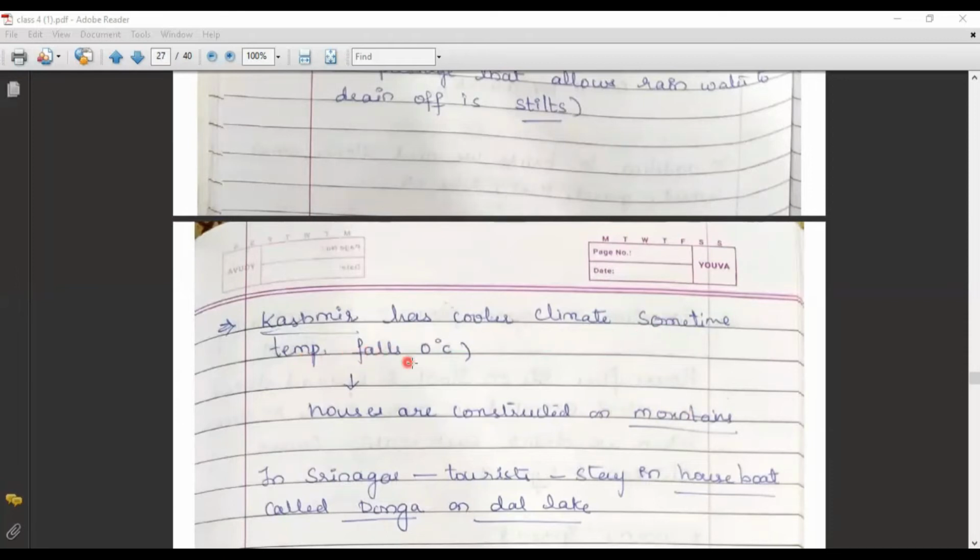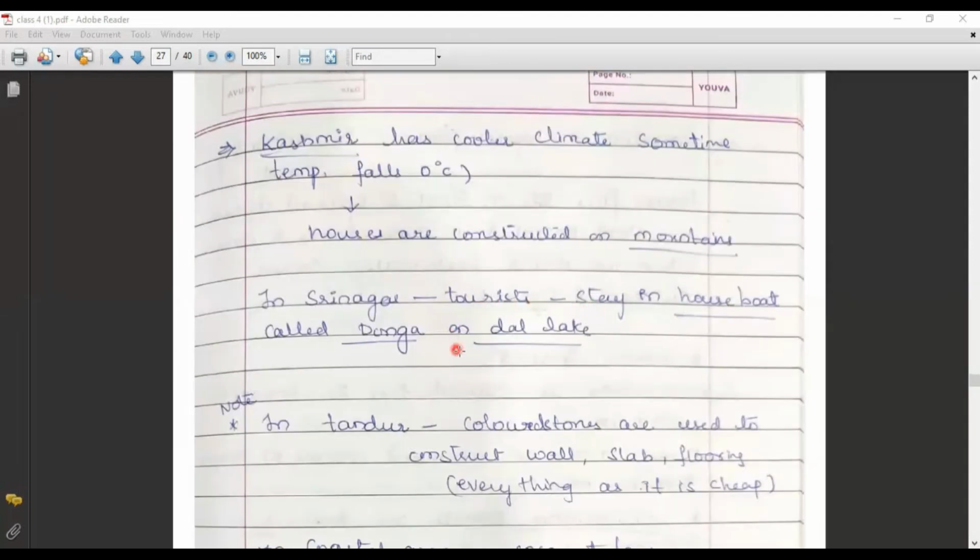Sometimes temperature falls to zero. So here houses are constructed on mountains. In Srinagar, we could find maximum water area. That means water bodies you can find, especially on the Dal Lake. In Srinagar, there is a Dal Lake. So on the Dal Lake, you could find a houseboat called Donga.